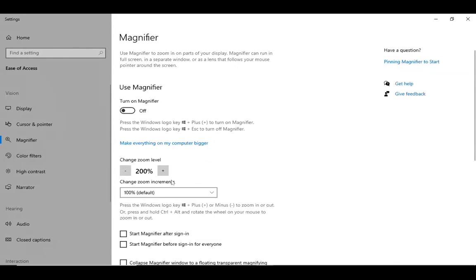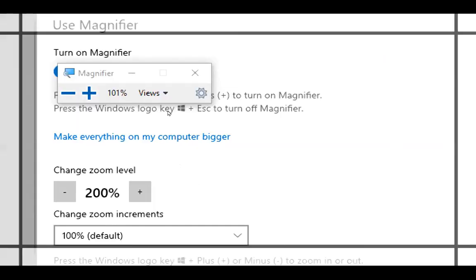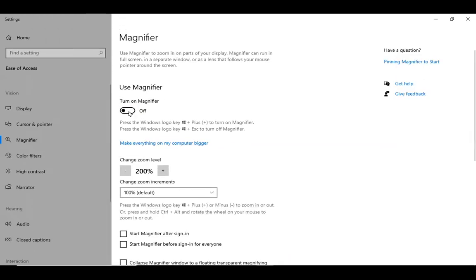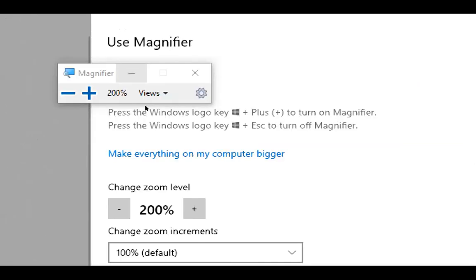Change touch feedback, so this will basically give you kind of a visual signal on your cursor when you touch things. So magnifier, these settings basically allow you to magnify parts of your screen or your entire screen. So if you turn on magnifier, you will be able to zoom in and out of any part of your screen, which is great if you don't always want everything on your screen to be big, but sometimes you want to zoom in on specific stuff. So once again, if you turn that on, you'll get these options to zoom in and out on your screen.